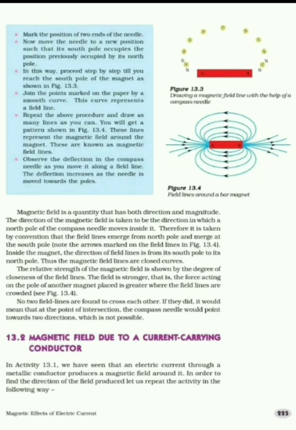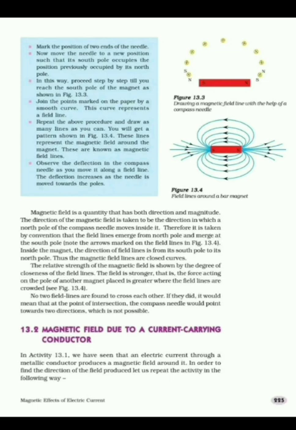These are known as magnetic field lines. Observe the deflection in the compass needle as you move it along a field line. The deflection increases as the needle is moved towards the poles. So when you move towards the pole, you will find more deflection in the magnetic needle.